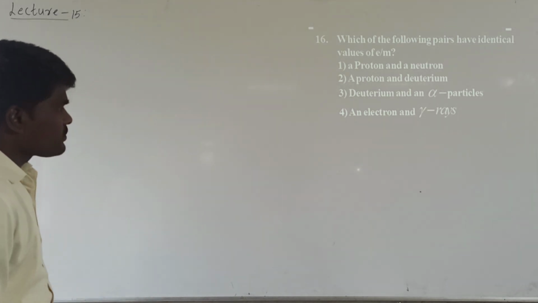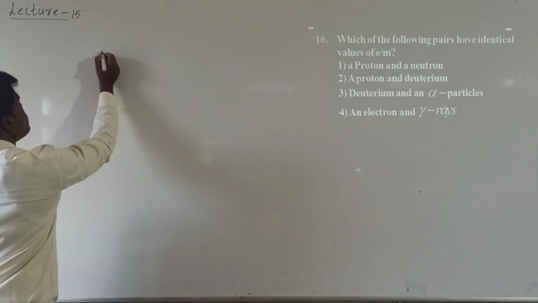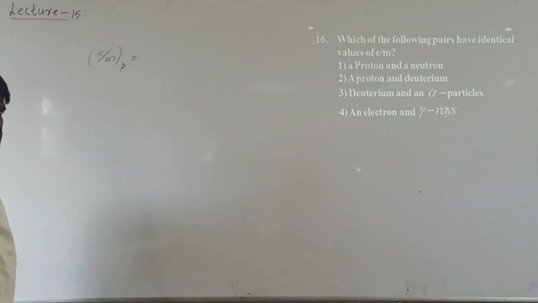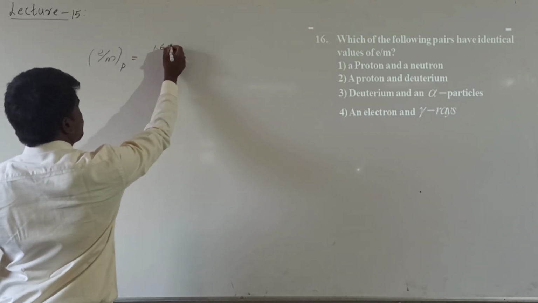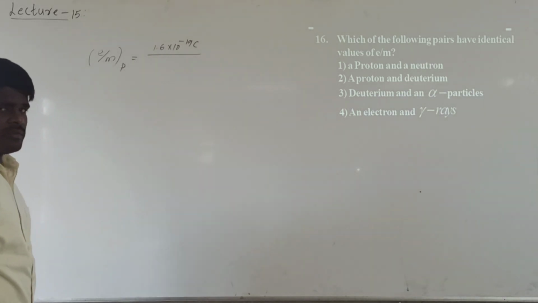Let us see the charge to mass ratio of a proton. What is the charge of a proton? The charge of a proton is 1.6 × 10^-19 coulombs. And what is the mass of one proton?